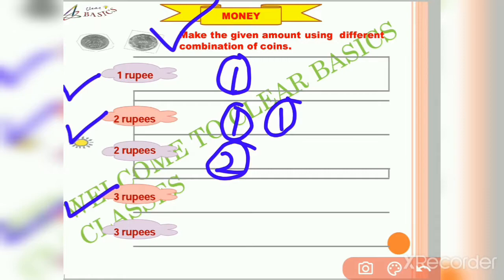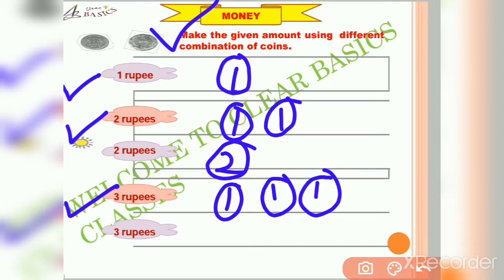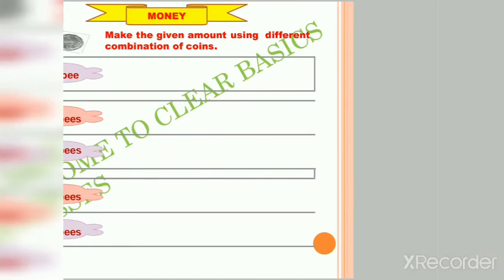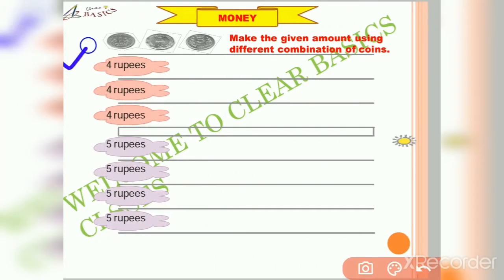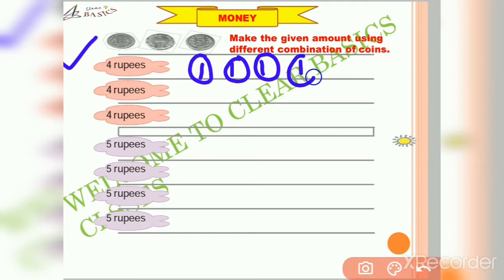To make 3 rupees, we can use three 1 rupee coins or one 1 rupee coin and one 2 rupees coin. To make 4 rupees, we can use four 1 rupee coins,